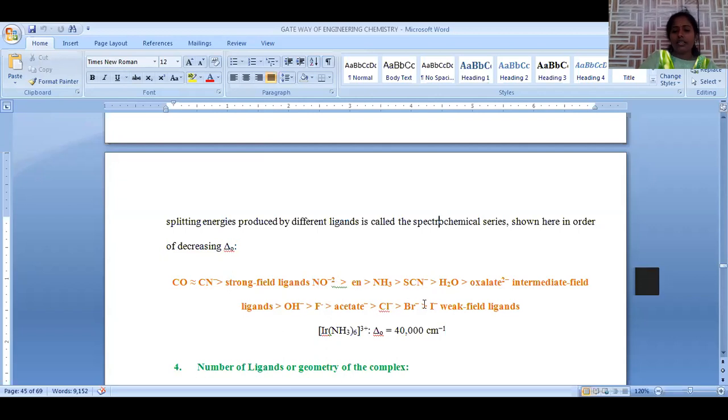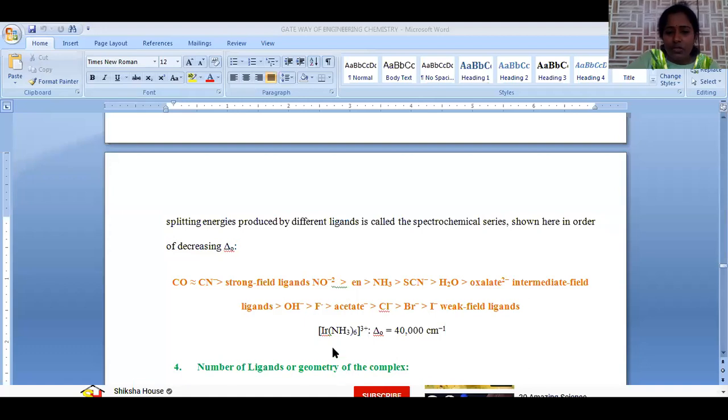All the ligands are arranged in their increasing energy level, which is called the spectrochemical series. This spectrochemical series is also asked as a short answer question. Different ligands have different splitting energy. As the strength of the ligand increases, the crystal field energy also increases. So this is about the crystal field energy revision for today.